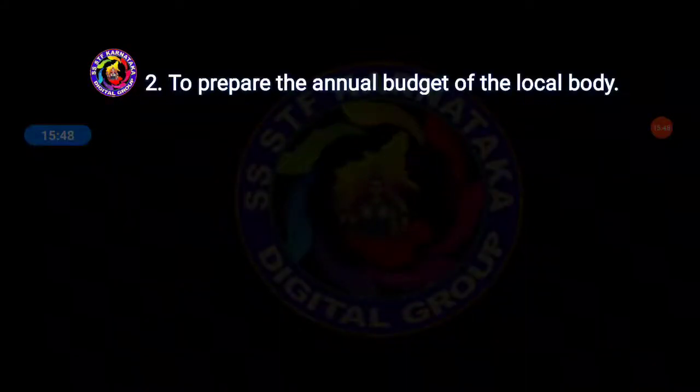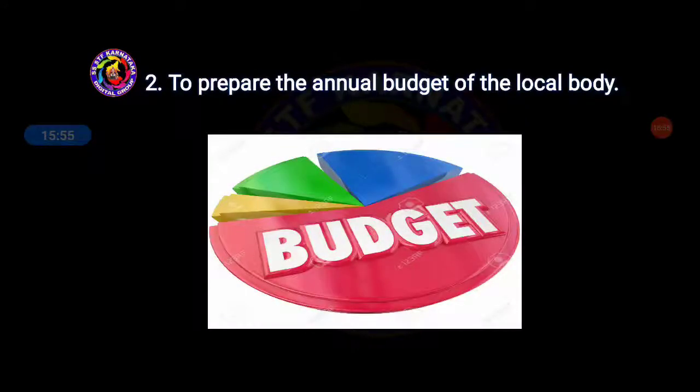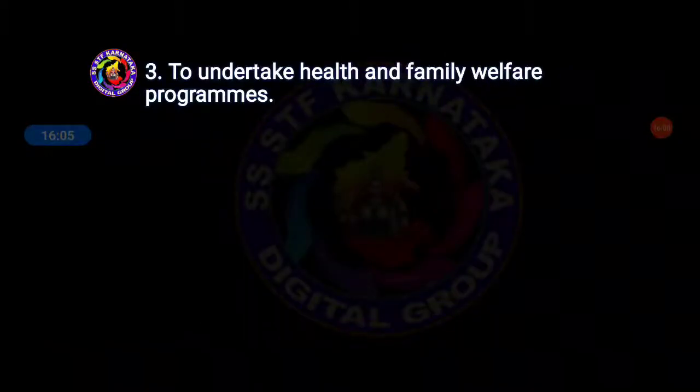Next is to prepare the annual budget of the local body. If we want to do something or develop the area, it is compulsory to have a budget. By having leadership quality, the leader will do everything. And to undertake health and family welfare programs.